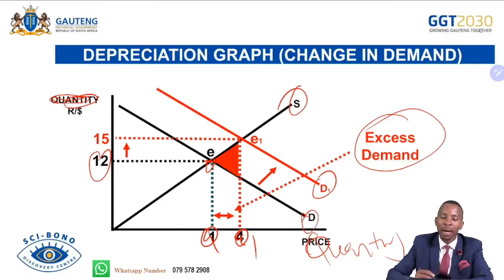And that will lead to our currency becoming weak or losing strength or depreciating, because it is over-demanded in the global market while we cannot supply most of our currency. So that's why now we will be affording a single dollar with 15 rands, when before we were affording it with 12 rands. So it has lost its value. It cannot afford most of the foreign currency. That's what we call a depreciation caused by the excess demand of the currency.